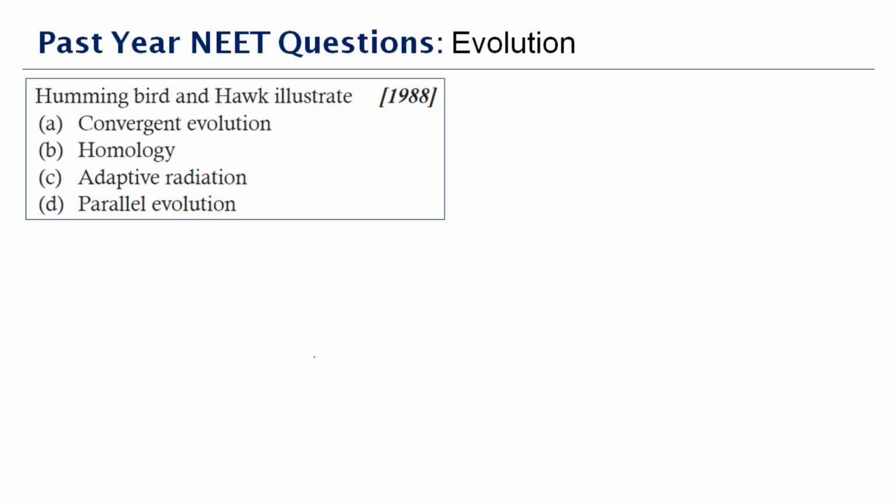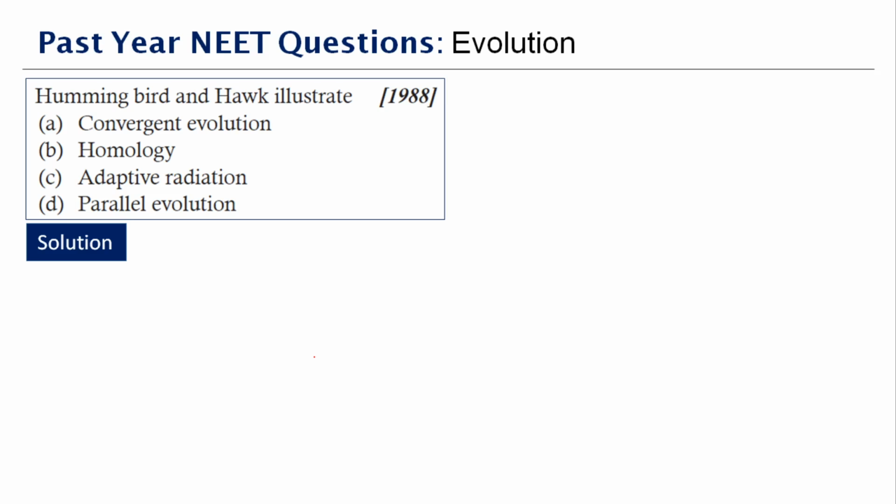Hummingbird and hawk illustrate dash. So both are birds, right? Okay. So you're given here 4 options. Can you see what are the 4 options here? Convergent, homology, adaptive, and parallel evolution. Fine. Now,